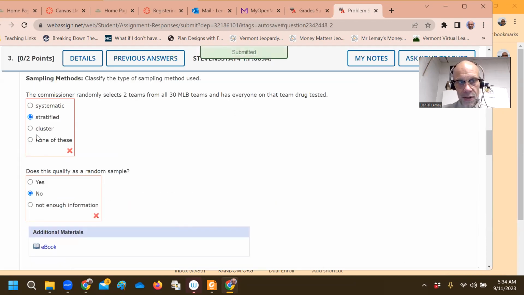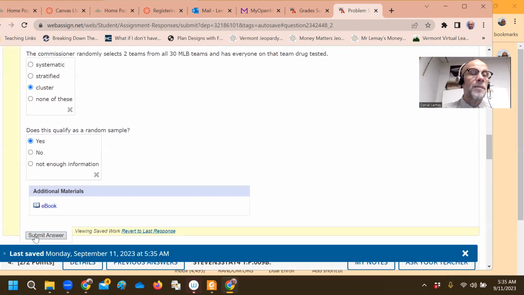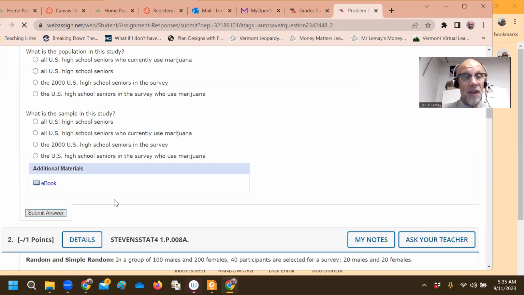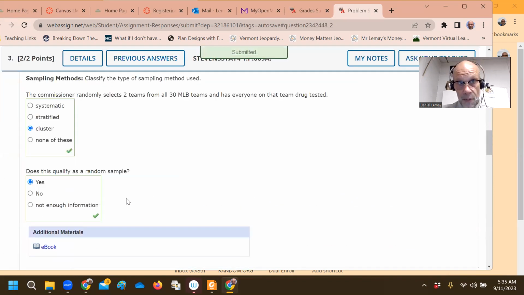Well, the correct answer is that this is a cluster sample because you're picking two teams and sampling everybody in that team. Not sampling, but you're measuring everybody on each of those teams. And is it a random sample? Yes, because the randomness comes in from how you pick the two teams in the first place. Now, it's not a simple random sample. I'll be interested if I get this wrong. It's possible. But that's my thinking. No, see, I got it both right.